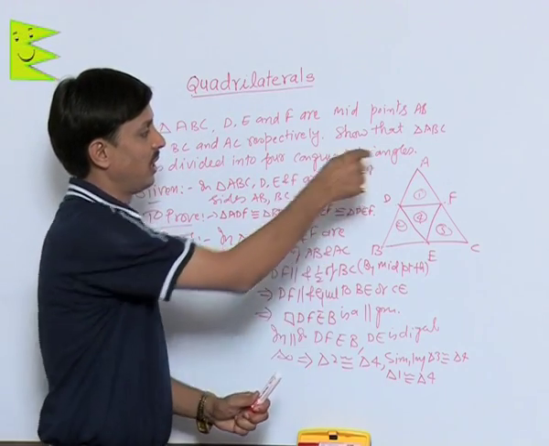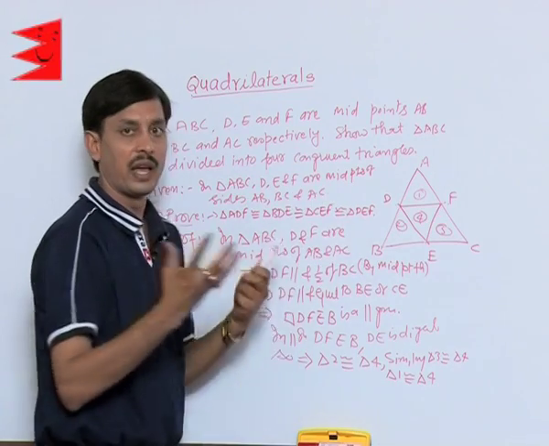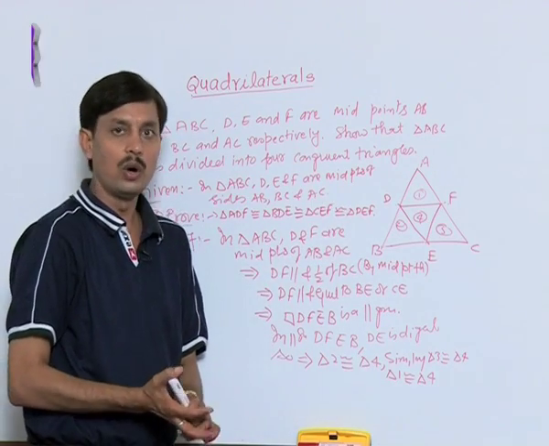It means that in any triangle, if midpoints are joined, then the 4 triangles so formed are congruent to each other.